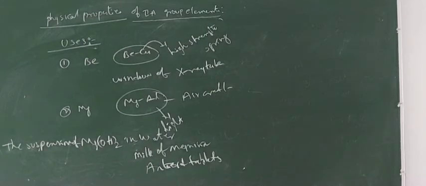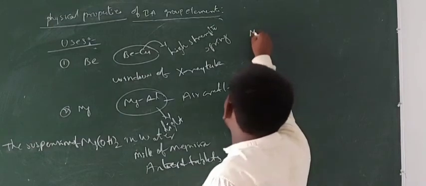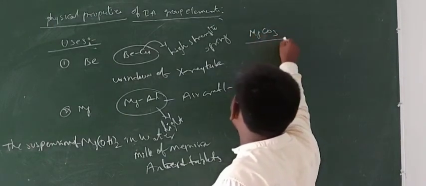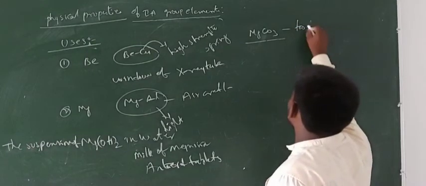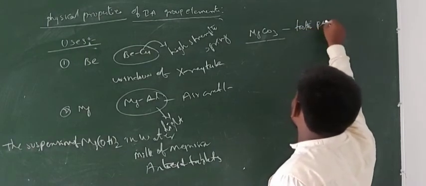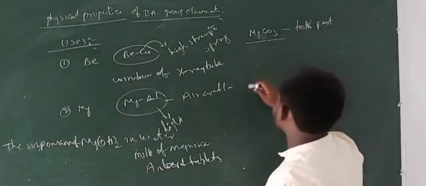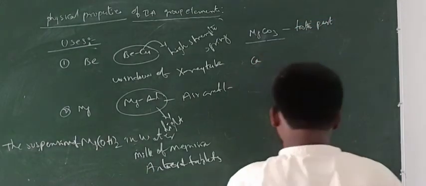And the next one, magnesium carbonate. This is a magnesium compound which is used to make toothpaste. And the next one, calcium.